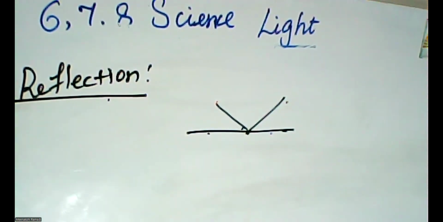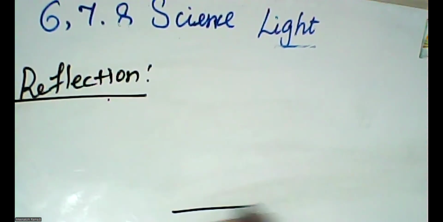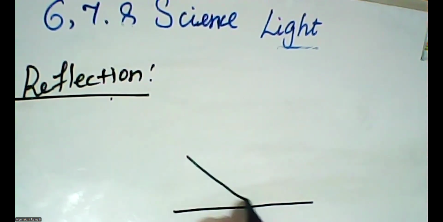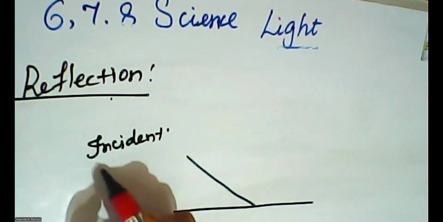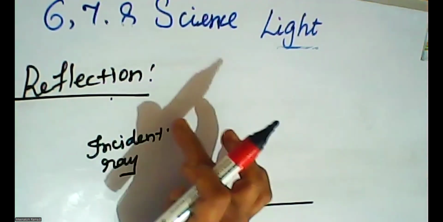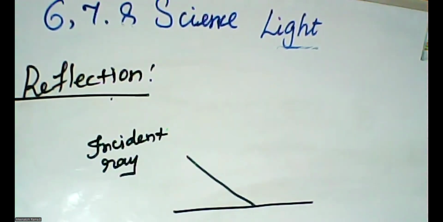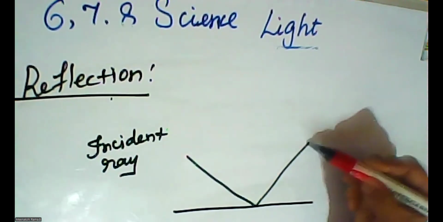So reflection involves two rays. What are the two rays mainly? Just imagine this is the smooth surface. When I pass the light here, this ray is called the incident ray. When the light is passed onto the smooth surface, it is called the incident ray. Immediately the light is reflected to the opposite side.